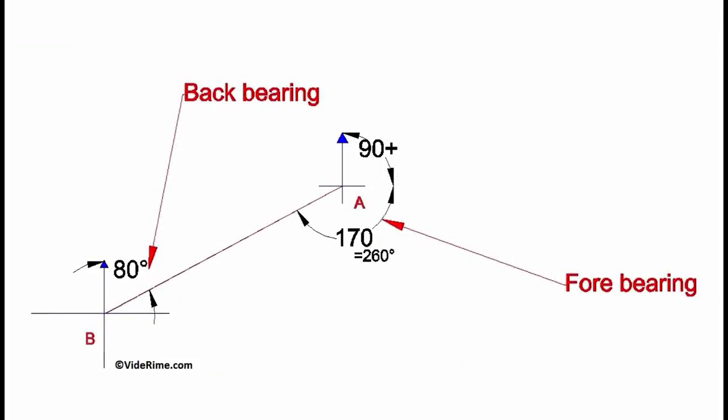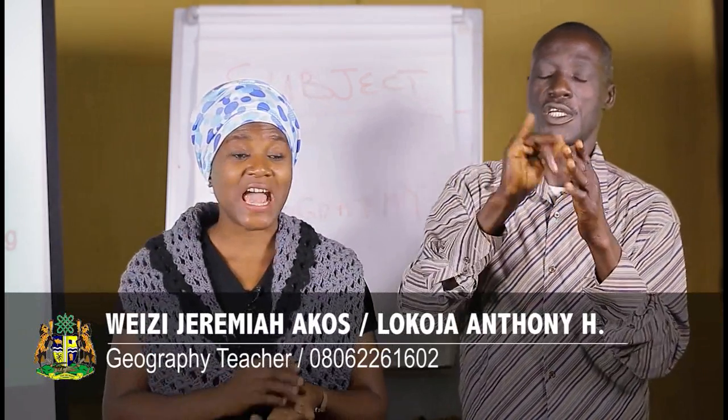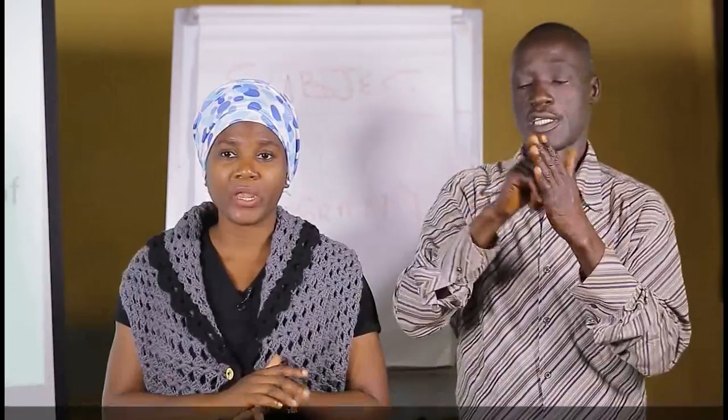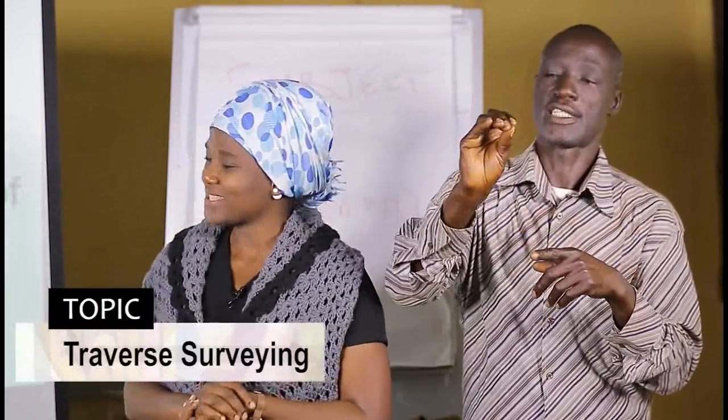Point B here is a station. Point A is also another station. On point B, you see 80 degrees using a protractor. That is the measurement of the back bearing. While on point A, you have the forward bearing. So that is how the measurements are taken. And the back bearing and the forward bearing would have a difference of 180 degrees.